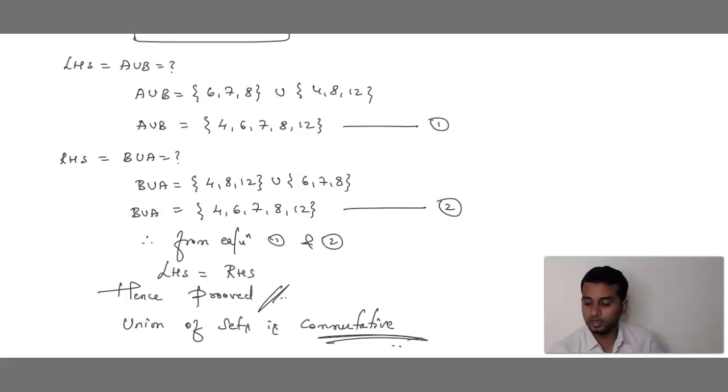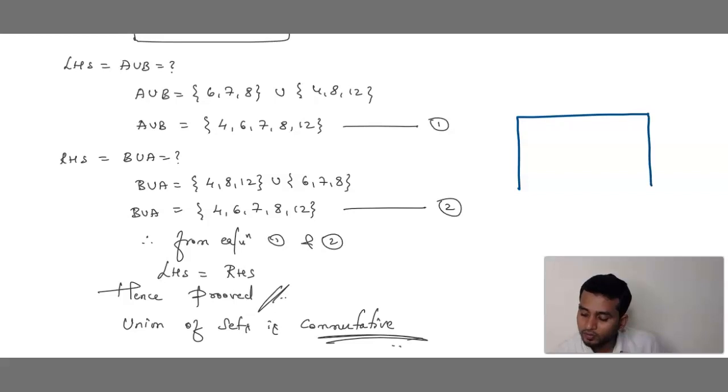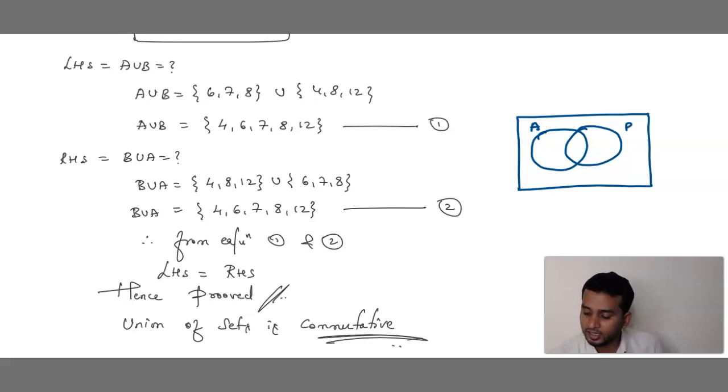Do not neglect this. To draw the Venn diagram, first put one rectangle. In that, don't use your compass or all those things to draw the circle. Roughly draw a circle, one circle a little bit bigger, then one more circle like this. If you want a little bit bigger, you can draw. No problem. Now this first circle is set A. Second circle is set B.